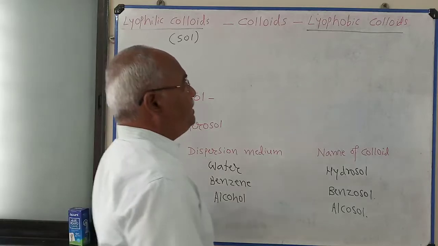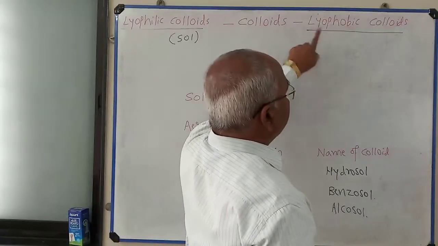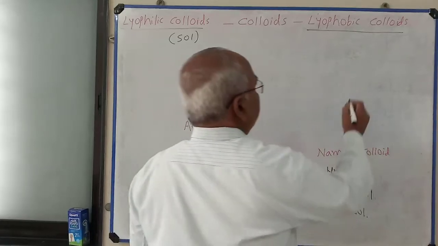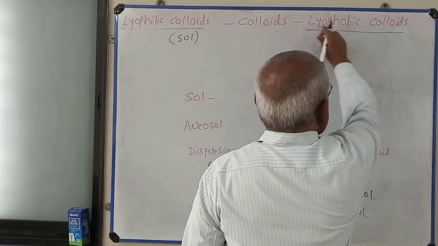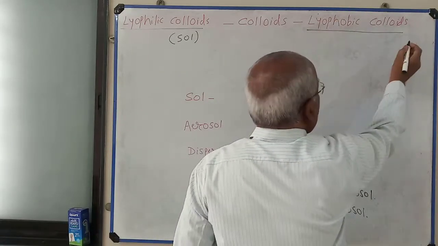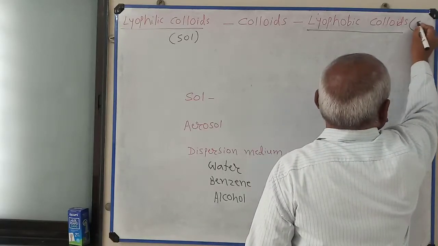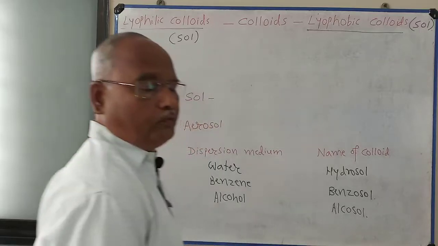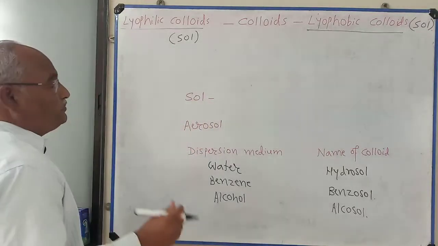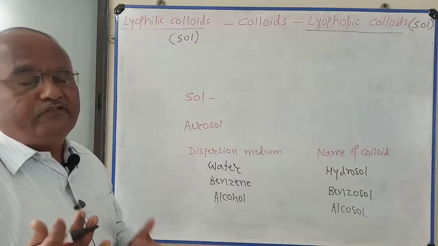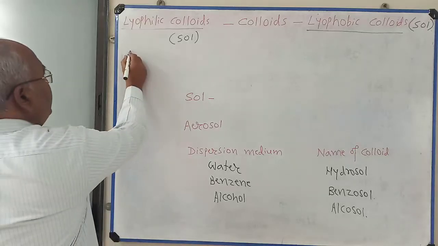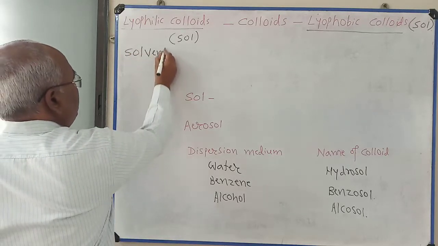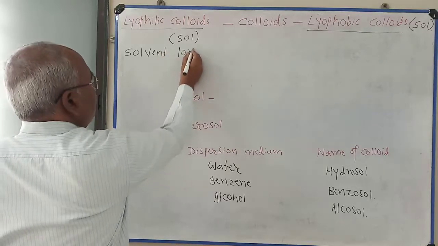When there is less affinity between dispersed phase and dispersion medium, then it is called lyophobic colloid or lyophobic sol. Philic means loving. These are solvent loving colloids,